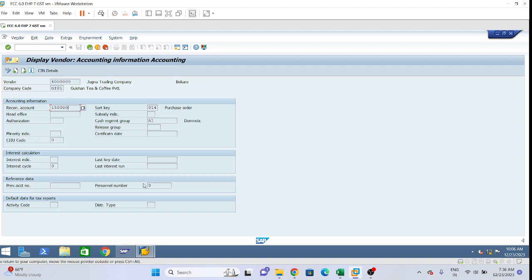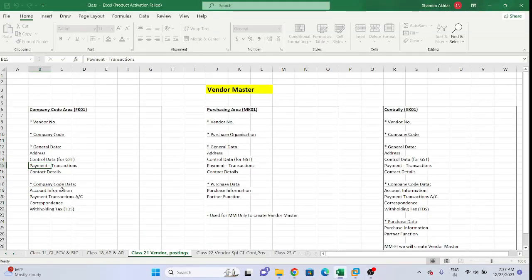Nothing is happening automatically. There is no magic. We have done direct settings in the backend. In this vendor master we are assigning the recon account, below the accounting information. So we need to remember: under company code data, in the accounting information, we are assigning the reconciliation account.